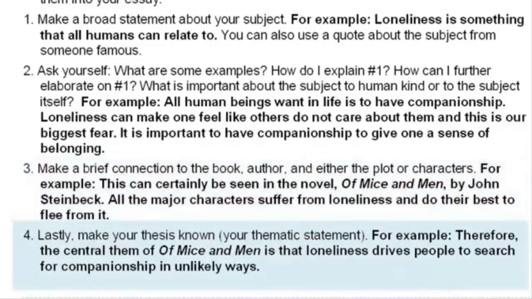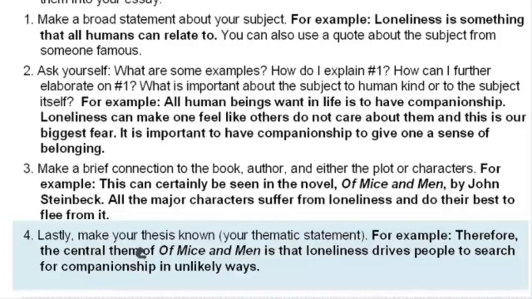So number 4, the last sentence of your introduction is your thematic statement. Therefore, the central theme, made a little mistake there. The central theme of Of Mice and Men is that loneliness drives people to search for companionship in unlikely ways. That's my controlling idea. Whenever you see a Regents exam and it says controlling idea, that's a thematic statement.